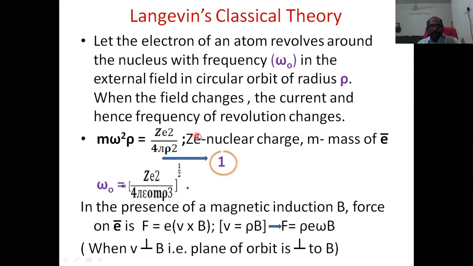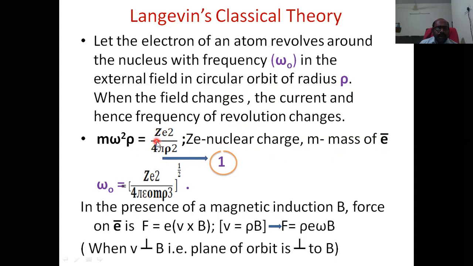Here Ze is the nuclear charge, m is the mass of the electron, e is the charge of the electron, and rho is the distance of the electron from the nucleus. That we can say is the radius of the orbit. Okay.